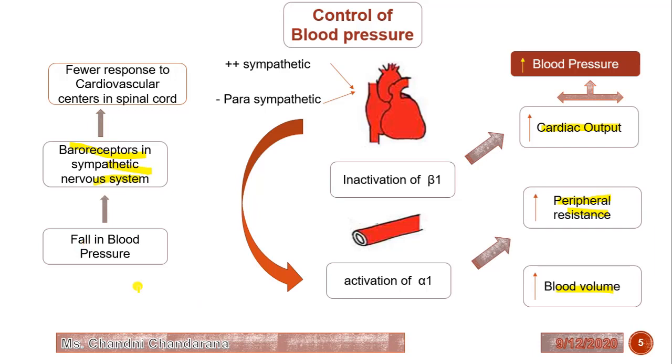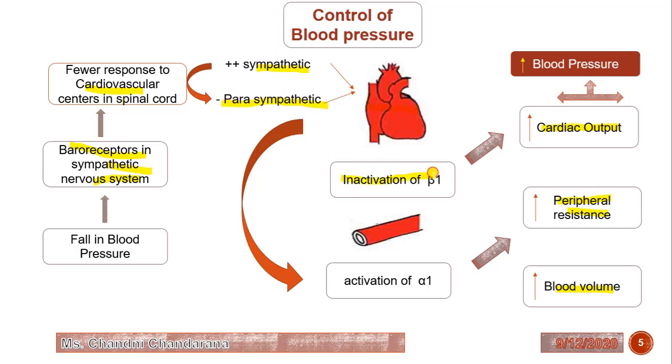Now we will see what happens when there is a fall in blood pressure. The baroreceptor in the sympathetic nervous system will produce a fewer response to the cardiovascular center in the spinal cord. Because of that, it will produce an effect on the heart. Which effect? It will increase the sympathetic response and decrease the parasympathetic response to the heart.